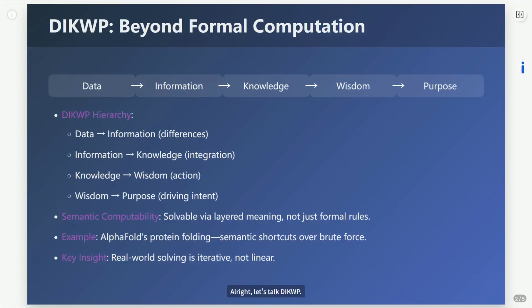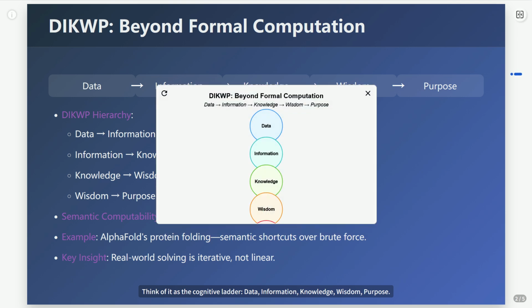Alright, let's talk DIKWP. Think of it as the cognitive ladder: data, information, knowledge, wisdom, purpose. It's not just a neat pyramid, it's a dynamic network. Real-world problem solving isn't a rigid Turing tape, it's this layered dance.